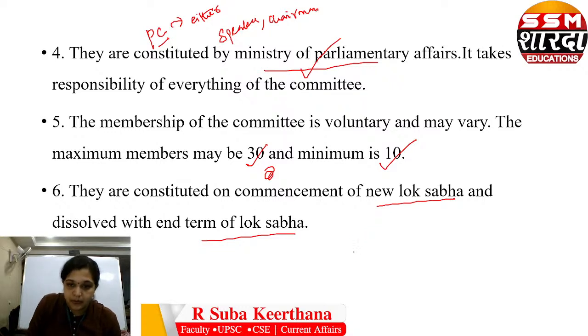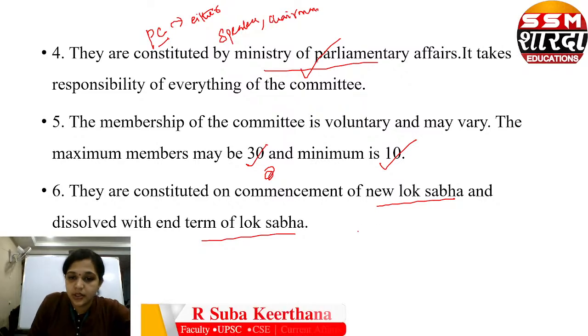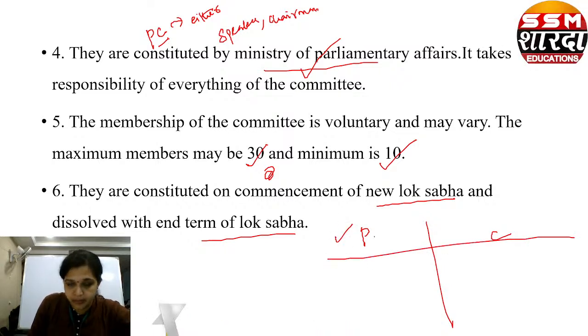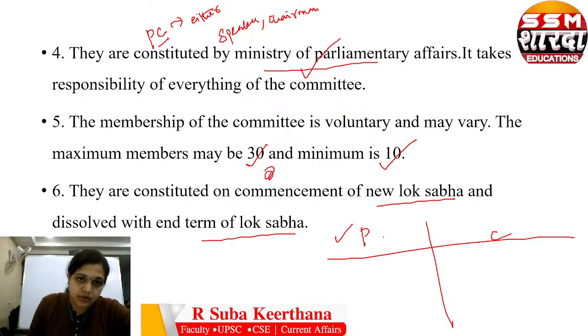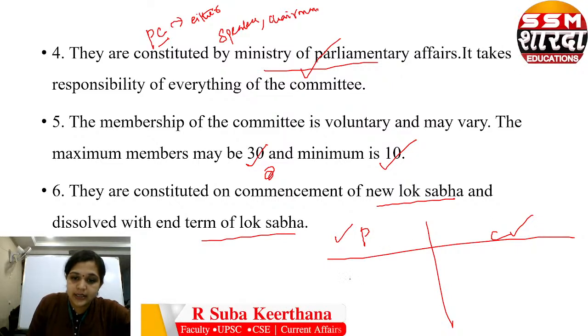So I'm explaining the difference between parliamentary committees and consultative committees. In parliamentary committees, the name itself tells you it is formed by the parliament, by either house's speaker or chairman, but a consultative committee is formed by the Ministry of Parliamentary Affairs. Here it is giving reports to the parliament.